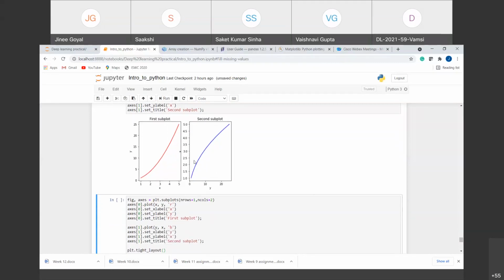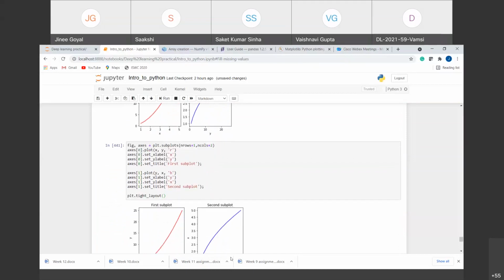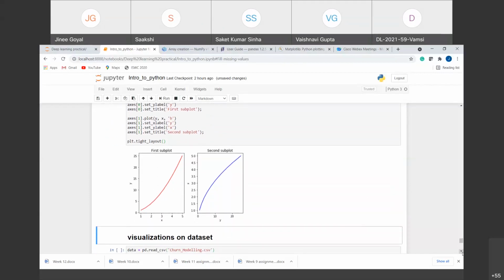But here you can see one problem, that these two graphs are overlapping with each other, right? X is coming inside of the first graph. To solve this problem, what I can do is, there is another function, tight layout, which solves this problem of overlapping. If I run this, now you can see there is no overlapping. X has come to its right position, right? So you can use this for n number of plots. So these are the ways by which you can plot or subplot the graph.